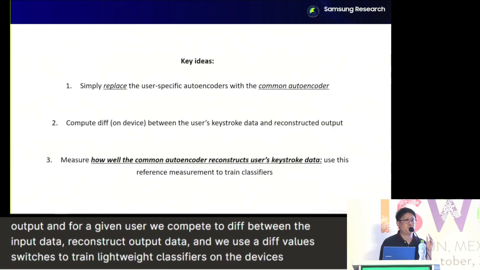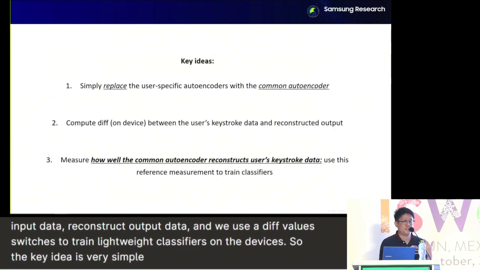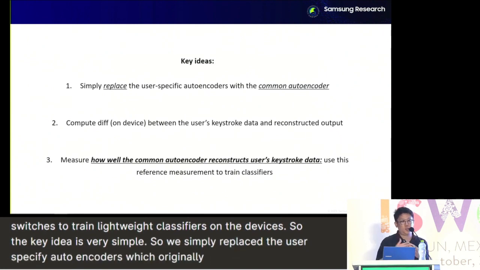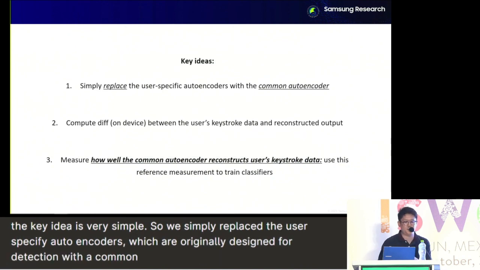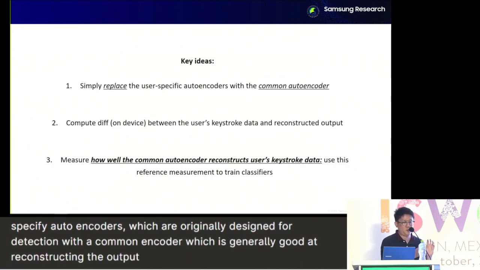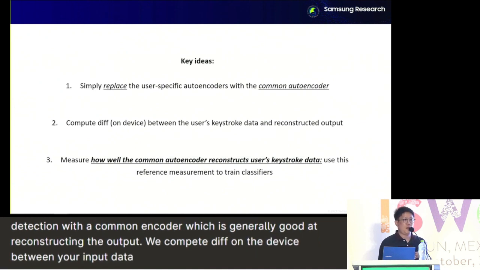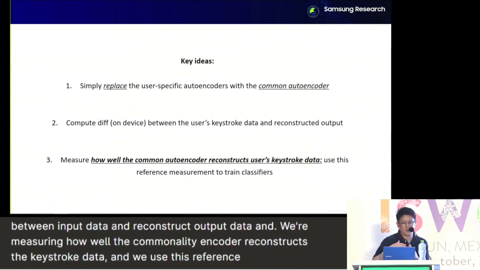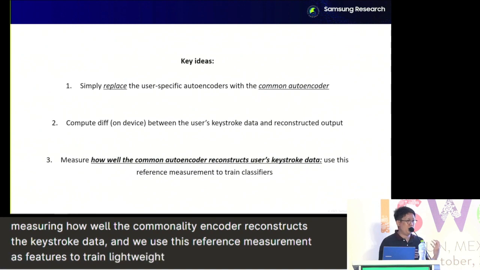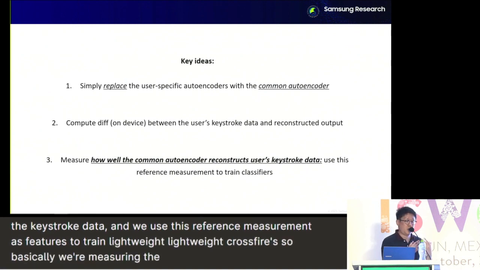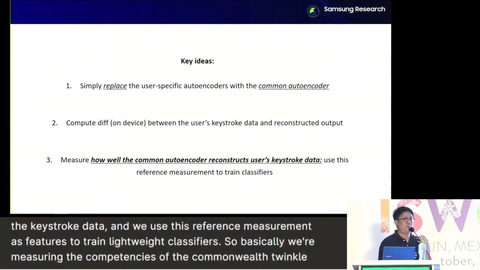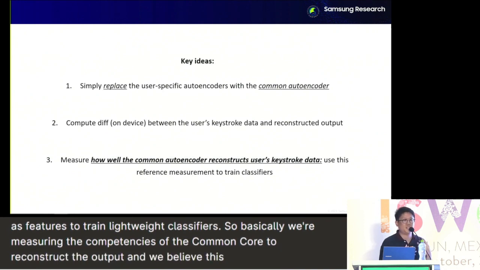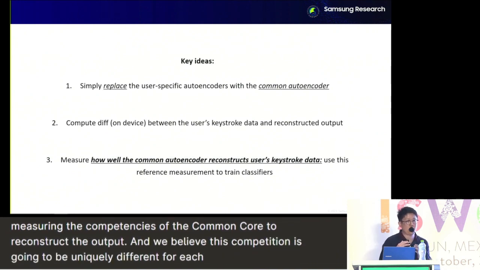So the key idea is very simple. We simply replaced the user-specific autoencoders, which are originally designed for anomaly detection, with a common autoencoder, which is generally good at reconstructing the output. We compute the diff on the device between the user's input data and reconstructed output data, measuring how well the common autoencoder reconstructs the keystroke data, and we use this reference measurement as features to train lightweight classifiers. Basically, we're measuring the competency of the common autoencoder to reconstruct the output, and we believe this competency is going to be uniquely different for each person, and we use that information to identify individuals.